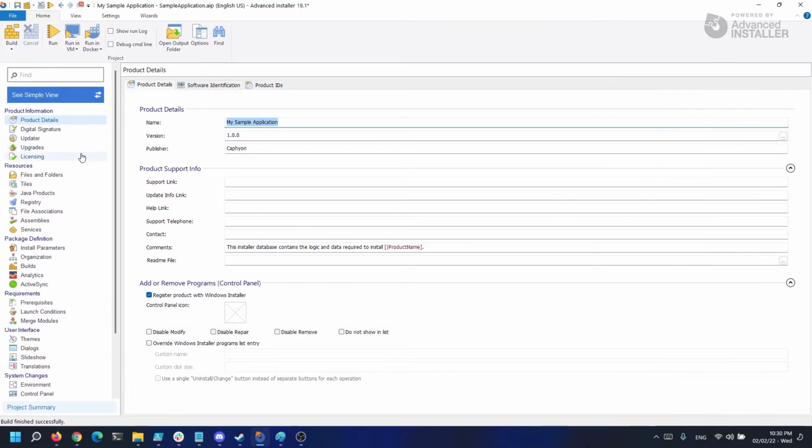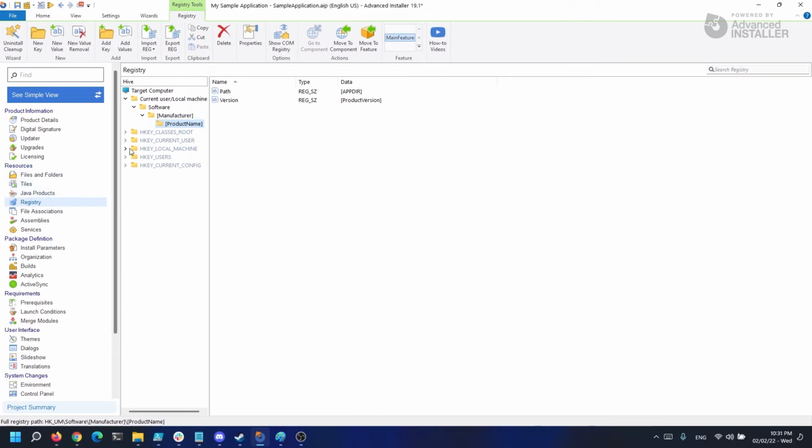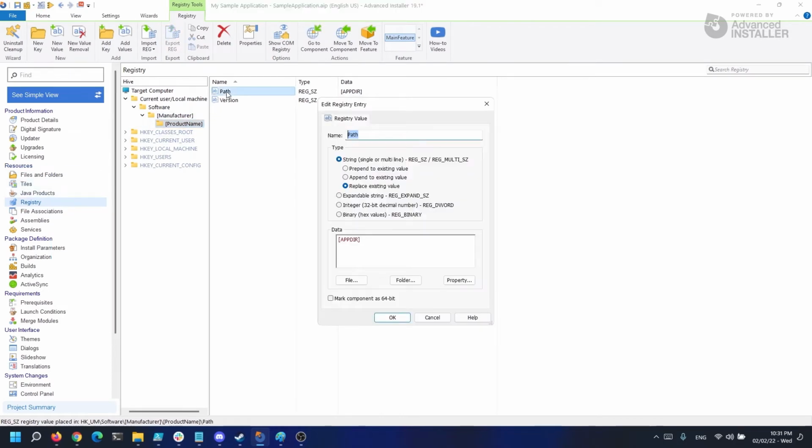For example, if we look at the Files and Folders page, we can see that this subdirectory is located under Program Files. Let's assume that we want to keep this folder somewhere in the registry, since our software reads the registry. It would no longer be appropriate to leave it as C:\Program Files and the subfolder. The user may alter the installation directory, or the user may install the application on another disk drive, for example. As a result, the directory reference is the correct approach to write this registry.